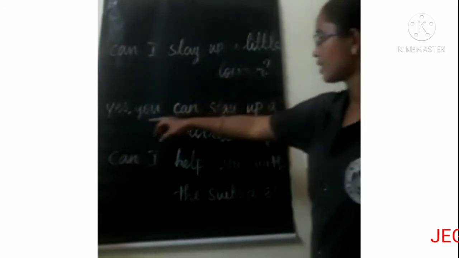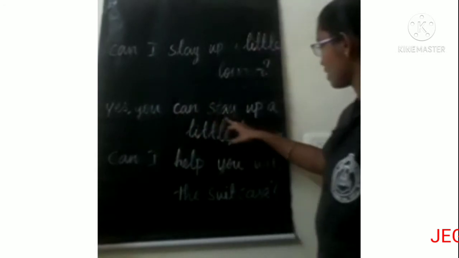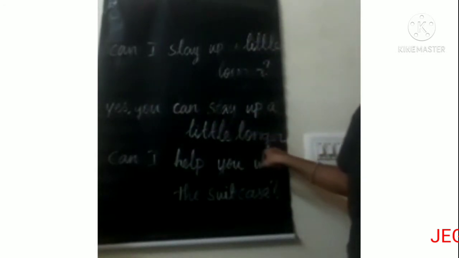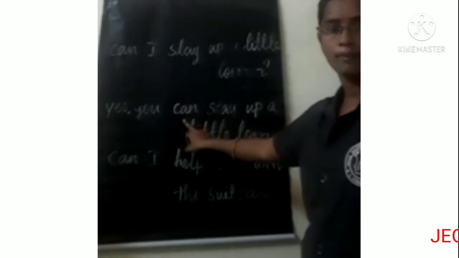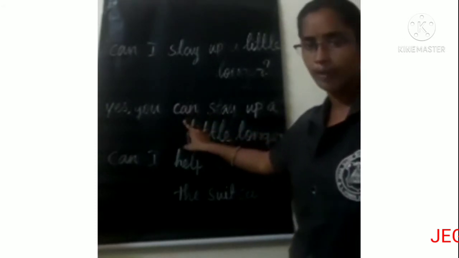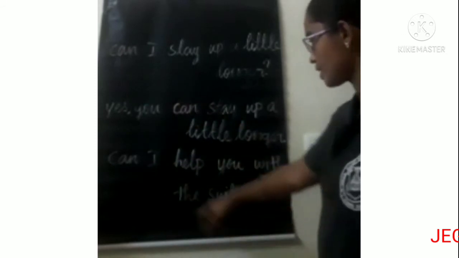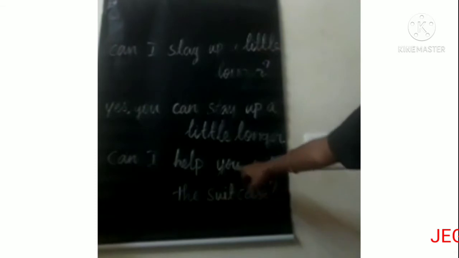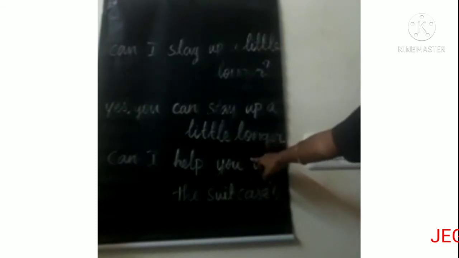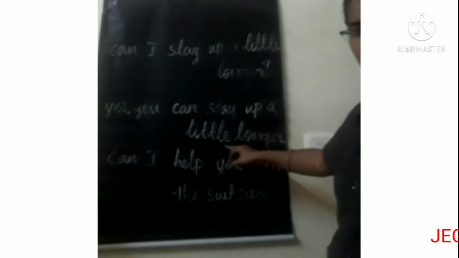Next sentence: Yes, you can stay up a little longer. Here we used can for giving permission. The last sentence: can I help you with the suitcase? In this sentence we used can for offering help.